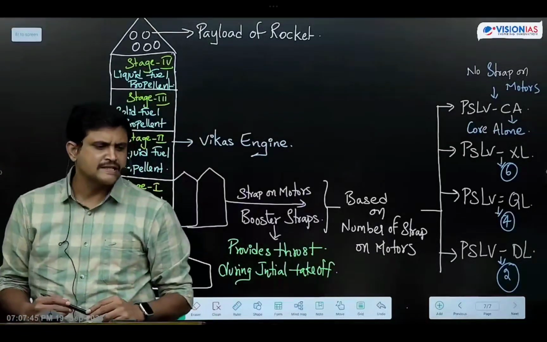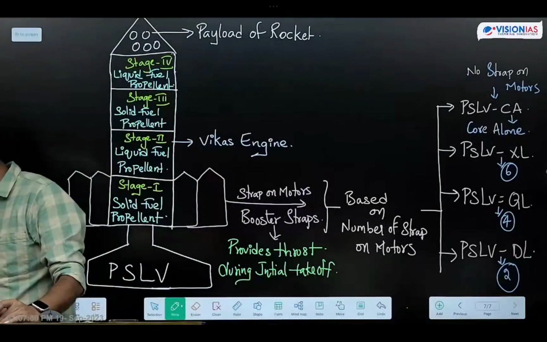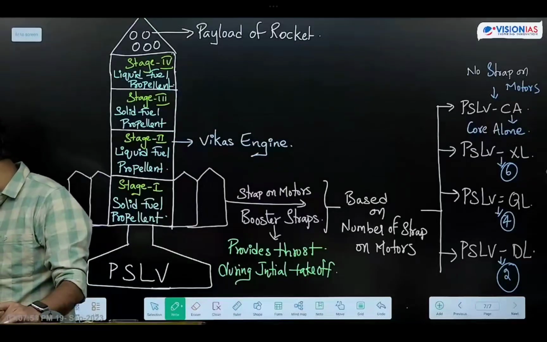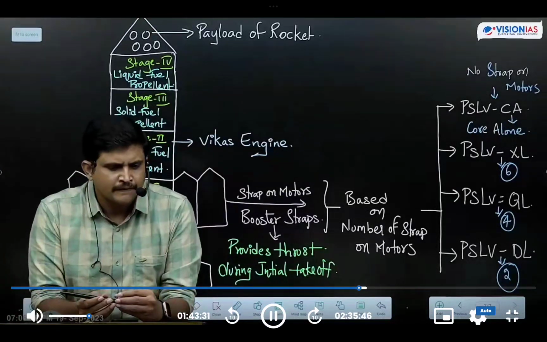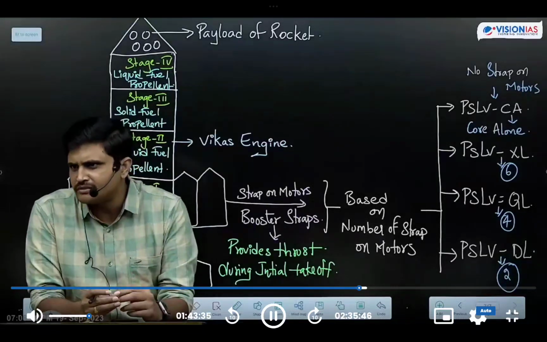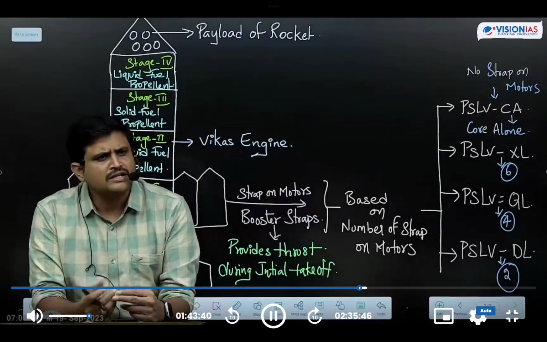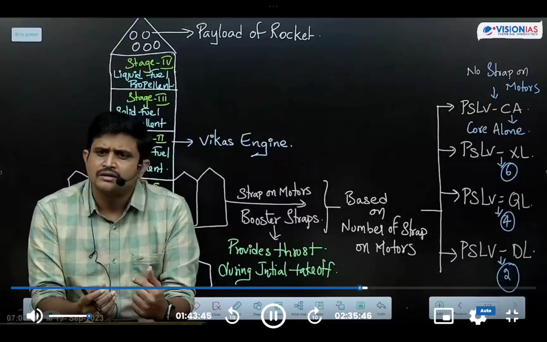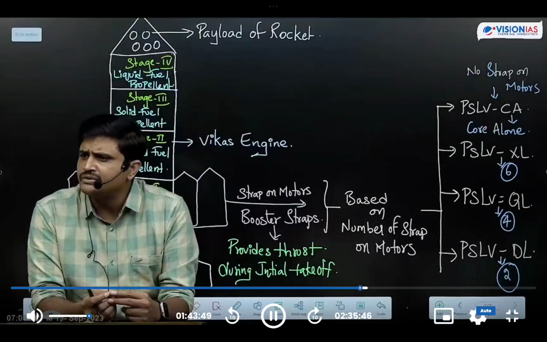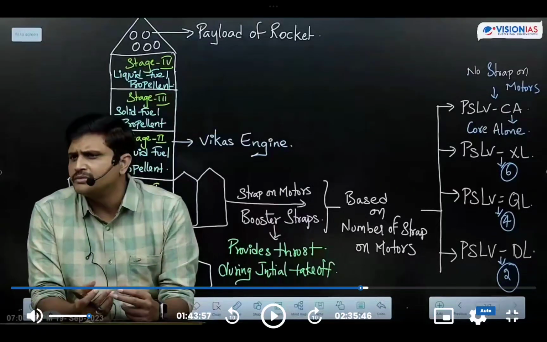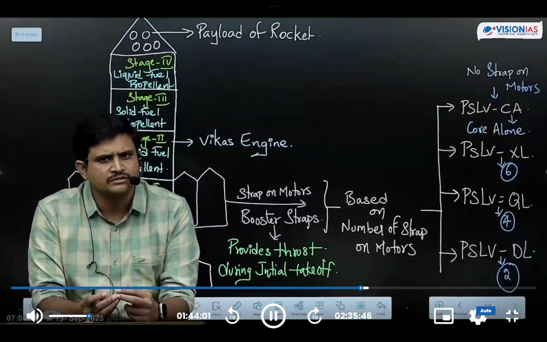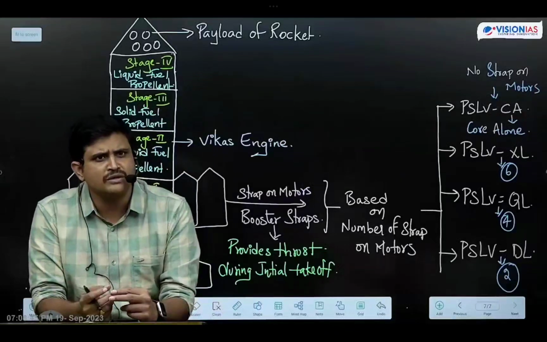Next one is, currently PSLV is used for multi-purpose. Initially it was designed for remote sensing. Now we are launching space missions. The Chandrayaan-3 space mission was launched into the lower Earth orbit. Earlier we used it for the Chandrayaan mission, and we also used it for the Mangalyaan mission. Like this, for launching space missions also we are using the PSLV rocket. Now we are trying to launch communication satellites. Already we have tested once, and in future it will be launched. So it has now become multi-purpose. But initially it was designed for launching remote sensing satellites.